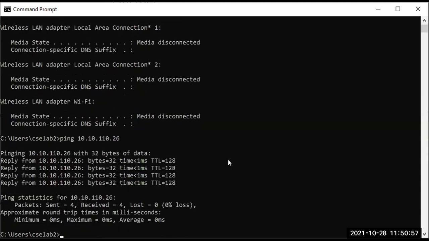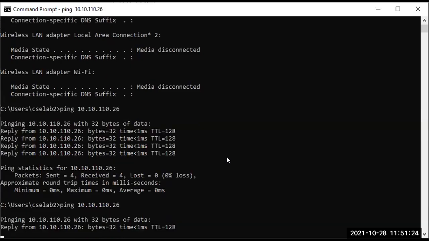I'm doing this on Windows, not Linux. Whether it is Windows or Linux, the commands are almost the same. The commands we can put in Linux can be done here. The very simple way to ping is to write ping and your IP address, here it is 10.10.110.26.